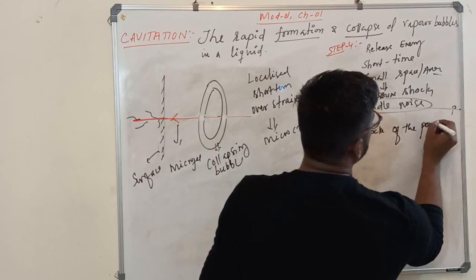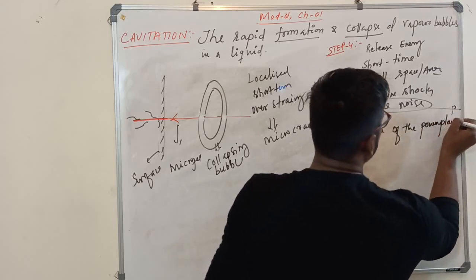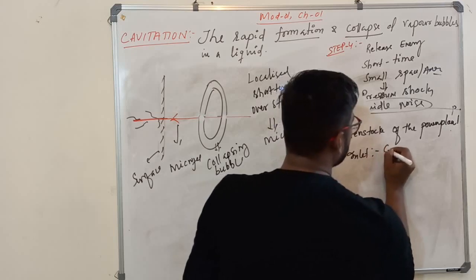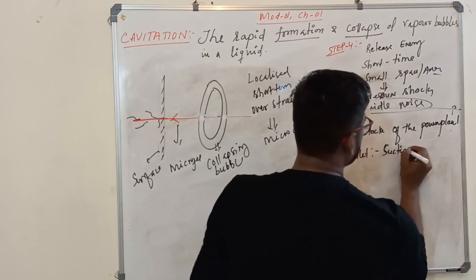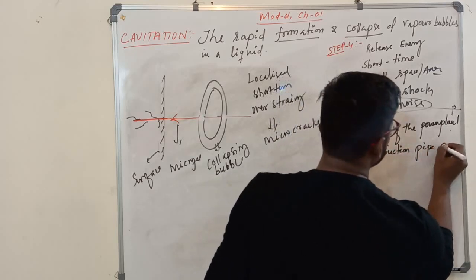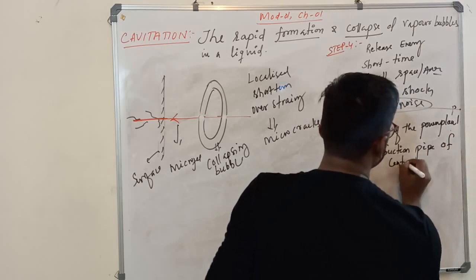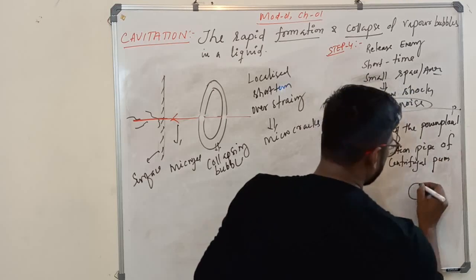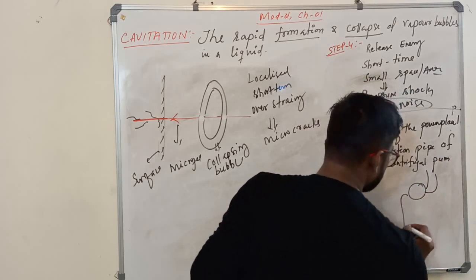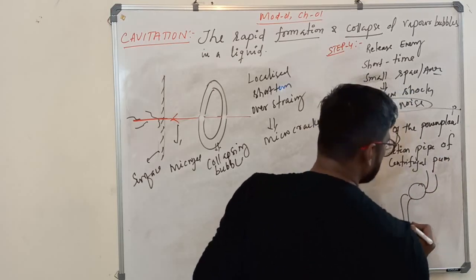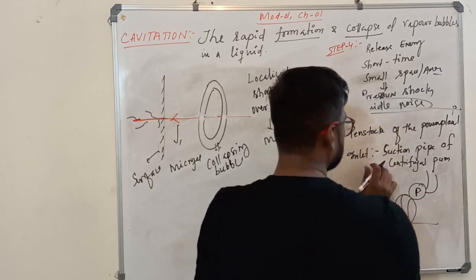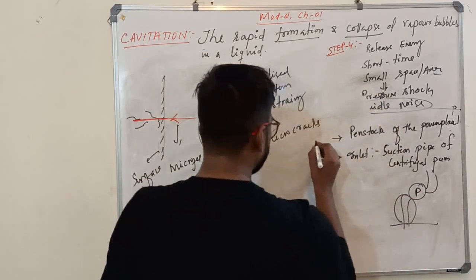Penstock of the power plant. Where are we finding it? Inlet. We are finding the inlet of the suction pipe. Suction pipe of a centrifugal pump. You have a pump, right? There is a delivery tube. There is a suction tube. Okay, you will find the inlet of the pump, the inlet of the suction tube. You will find it. Where else can you find it?